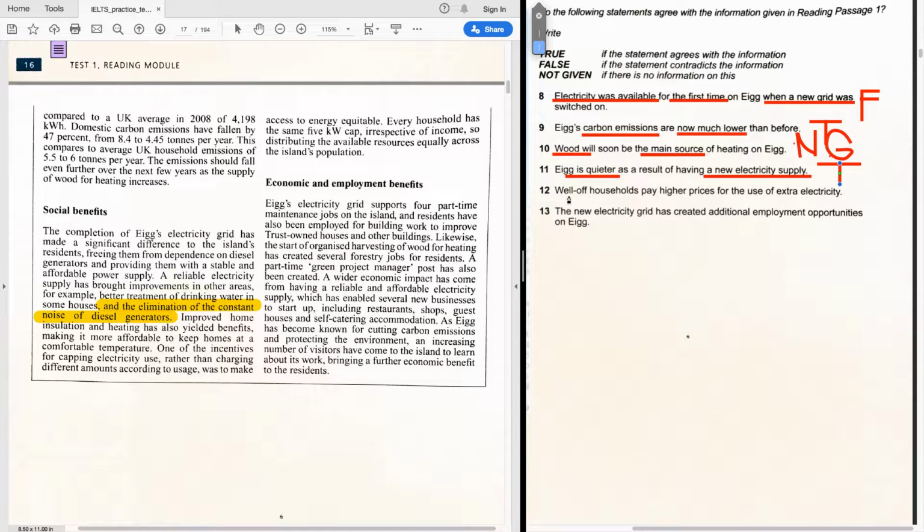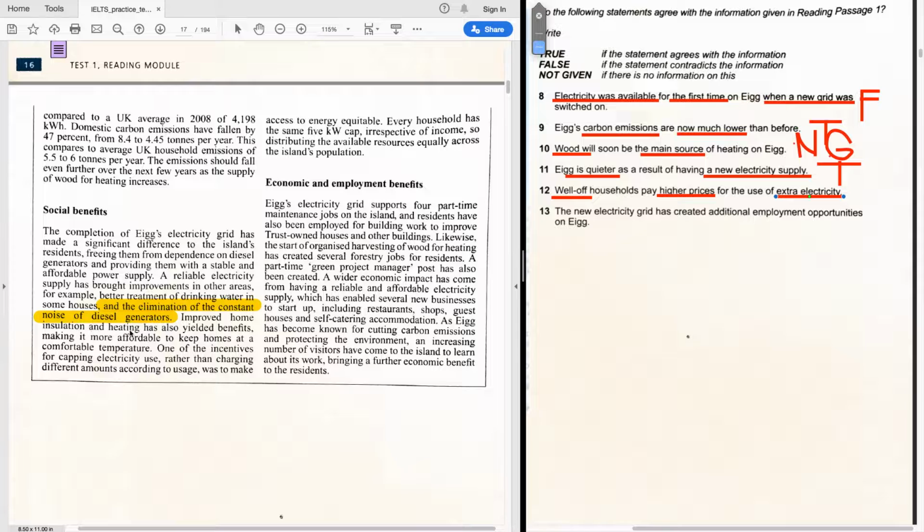We have two more left. Well-off households. What does well-off mean? Well-off means households means families. Well-off means have money. They are not necessarily rich, but they're definitely not poor. People that live well. Well-off households pay higher prices for the use of extra electricity. So we have three key pieces here. People that live well, people with money, pay more if they use extra electric power.